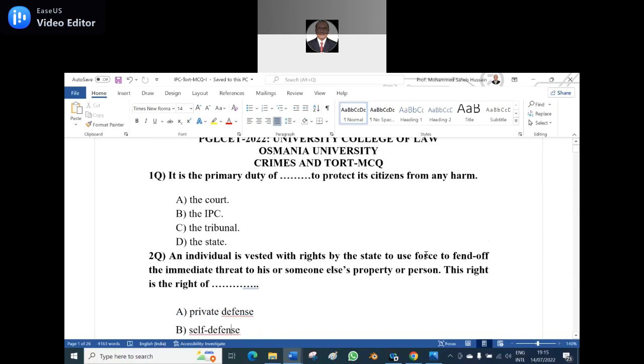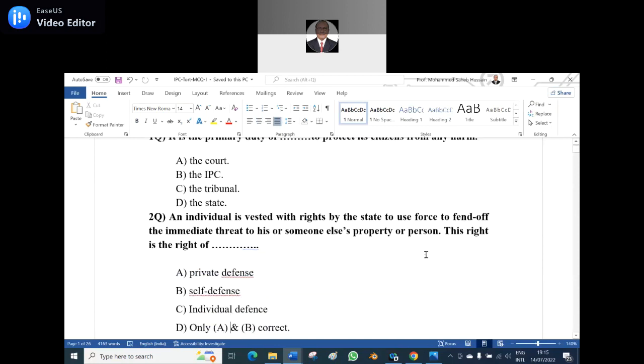The second question. An individual is vested with rights by the state to use force to fend off an immediate threat to his or someone else's property or person. This right is the right of dash. Option A, private defense. B, self-defense. C, individual defense. D, only A and B correct.